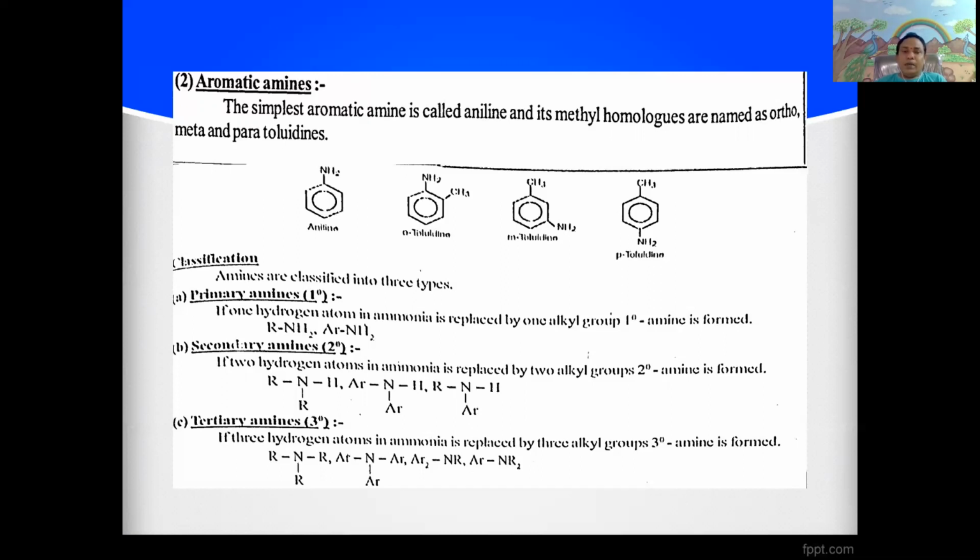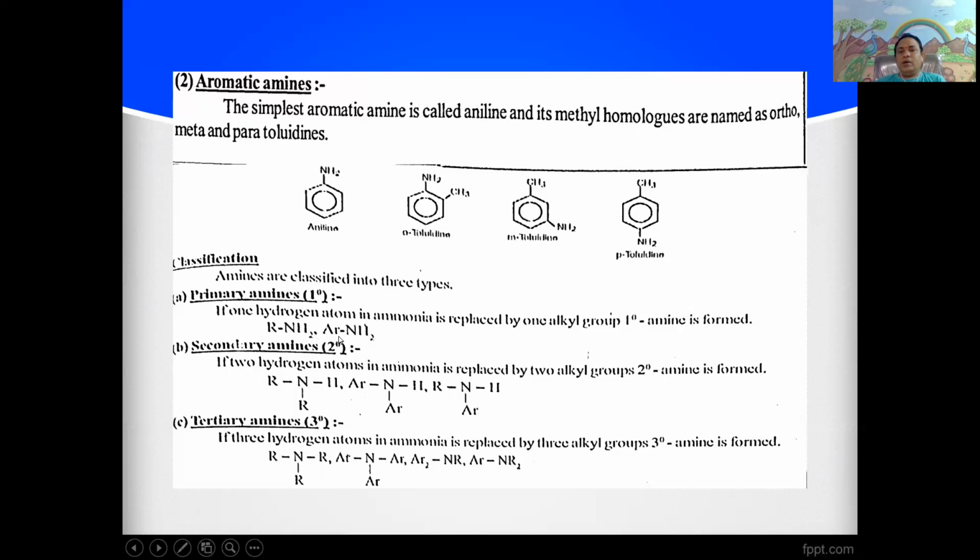In the primary amines, the nitrogen satisfies its valency with 1 carbon atom and 2 hydrogen atoms. Examples: methylamine or alkylamine.